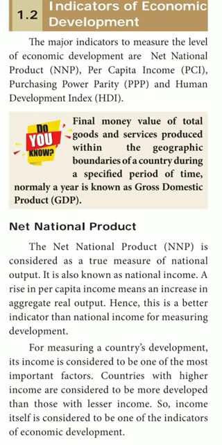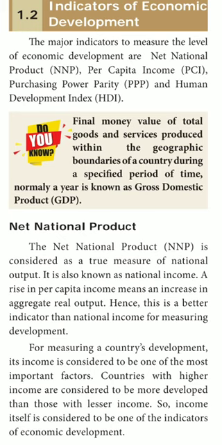Next, PCI, per capita income. Next, PPP, purchasing power parity. HDI, Human Development Index. These are the 4 indicators of economic development.